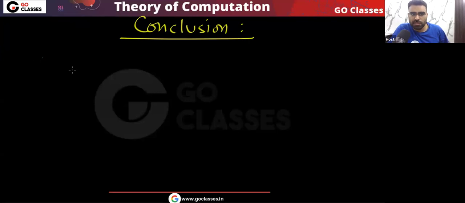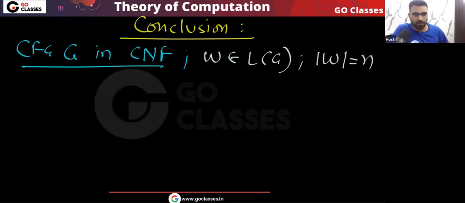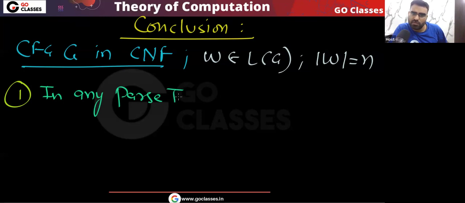The conclusion is this: you have a context free grammar G in Chomsky normal form. Yes or no? And you have a string w which belongs to the language whose length is equal to n. Then these are the conclusions. The first conclusion: if you create the parse tree, tell me how many leaf nodes will be there in any parse tree for w?